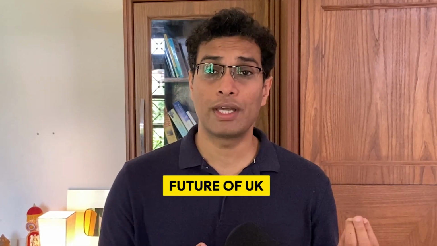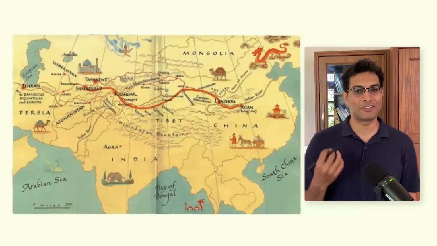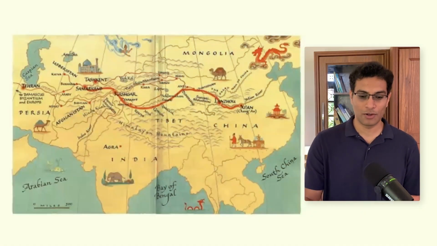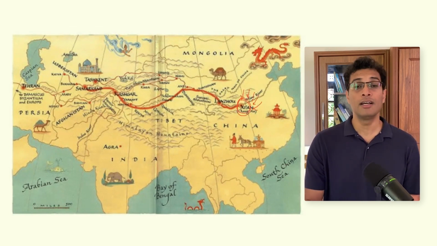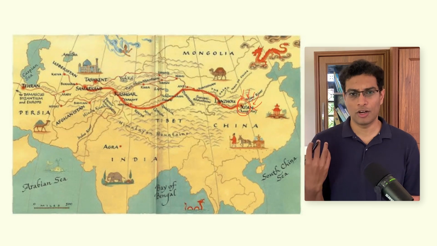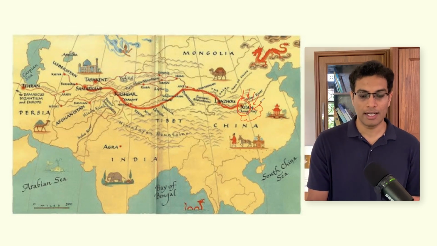So this brings us to the final section: what is the future of the UK and lessons for India. So let me very quickly share the story of the Silk Route. The Silk Route basically started from here, somewhere in China, and before the Silk Route trade was discovered, China used to be a very localized economy. They just used to trade here, right? That's it. But when the Silk Route was discovered, the trade happened all along this route.